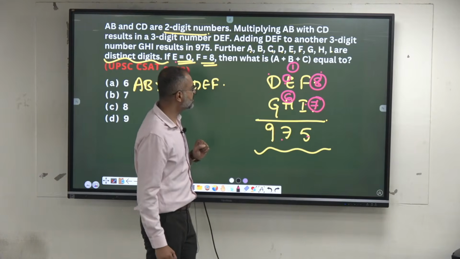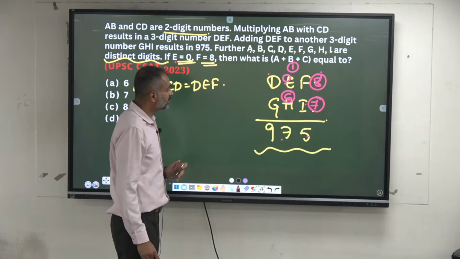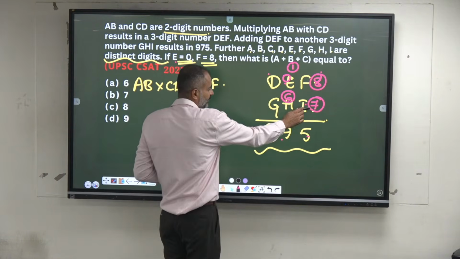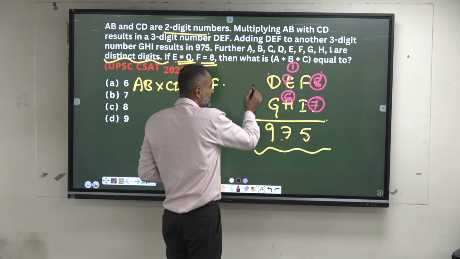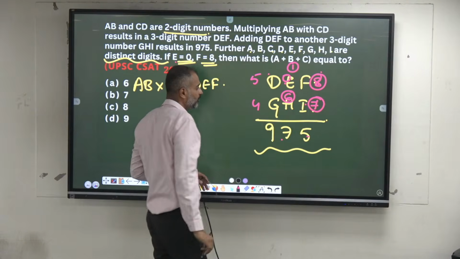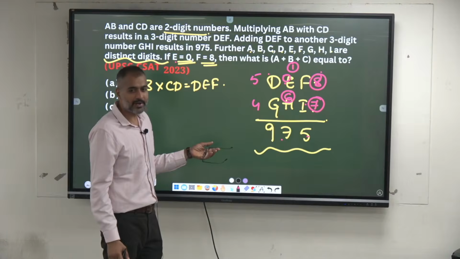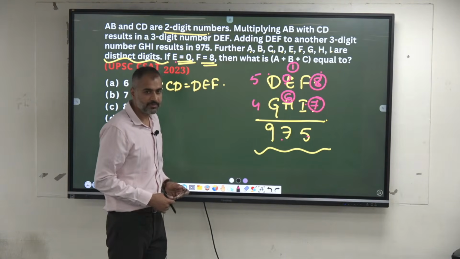So what is the D and G possibility? 5 and 4? 6 and 3 is not possible. 7 and 2 is not possible. 8 and 1 not possible. Already they are used. So only possibility is 5 and 4, or 4 and 5. It doesn't make any difference. He's asking for a sum, A plus B plus C. Anything it can be.